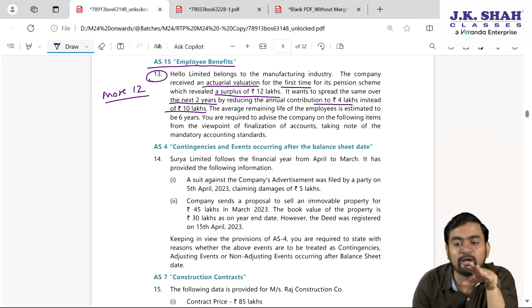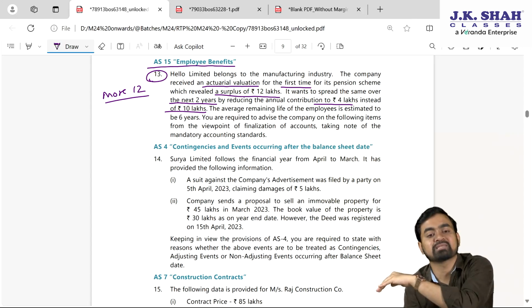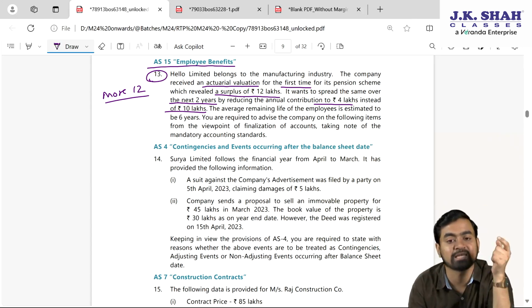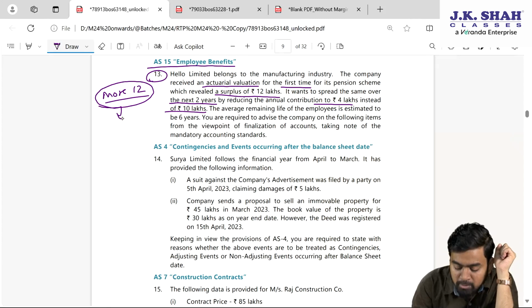Please tell them you cannot do like that. Next year less by 6 lakhs, next to next year less by 6 lakhs, because it is more by 12 lakhs as per the actuarial report. Actuarial treatment should be given in the same year. In the same year.